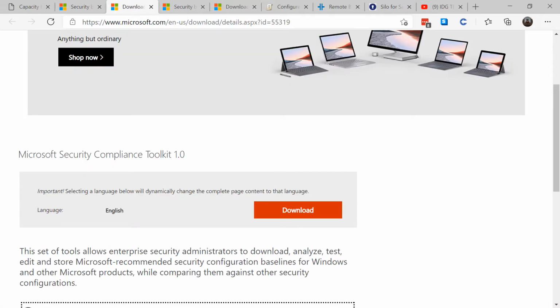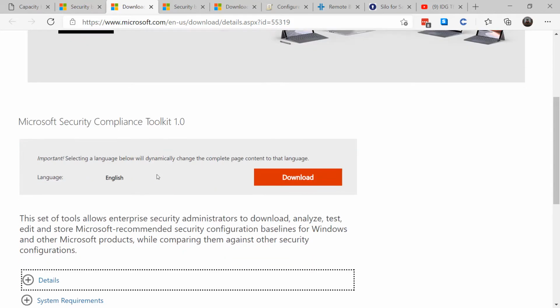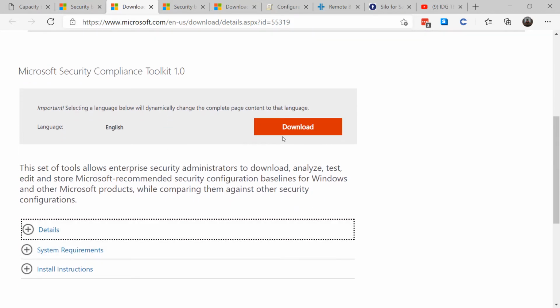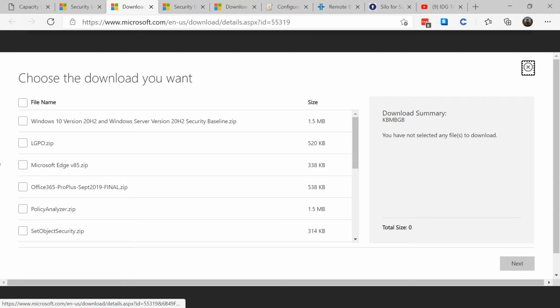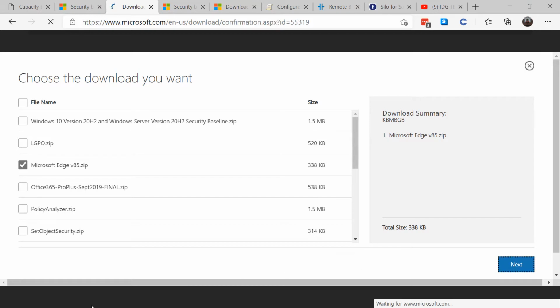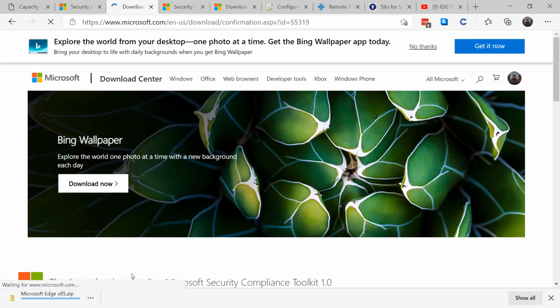I would also recommend that you download and review the Microsoft Security Compliance Toolkit. Specifically, there's a section in there that covers Microsoft Edge 85. And you want to go ahead and download that and open it up.